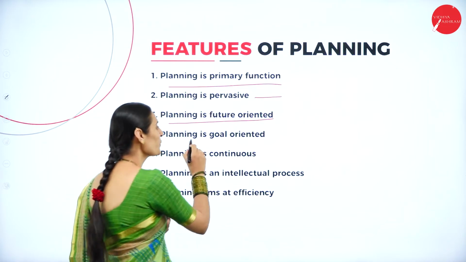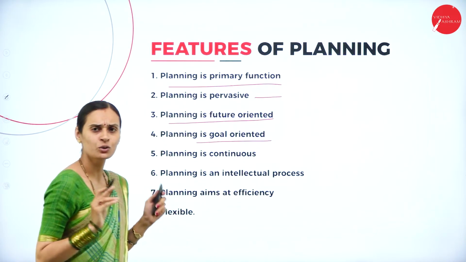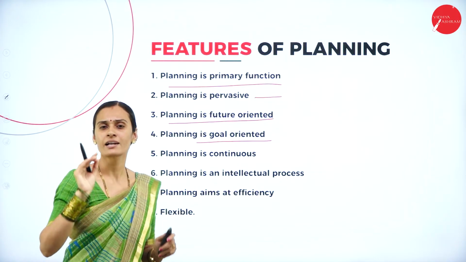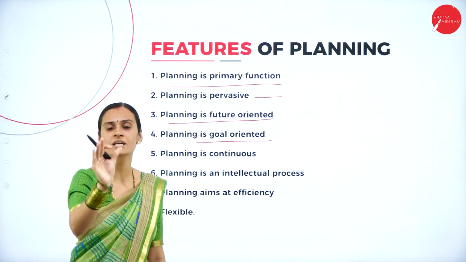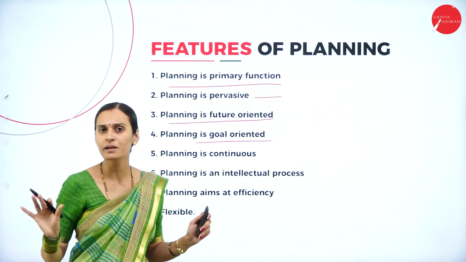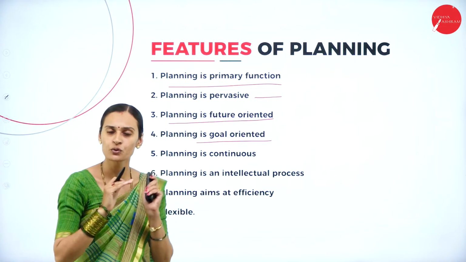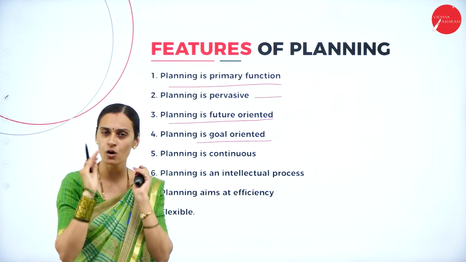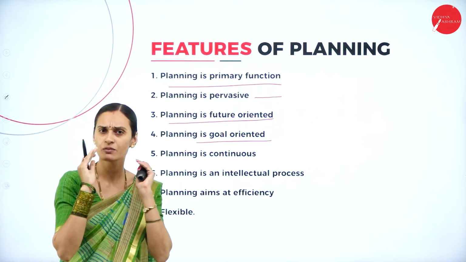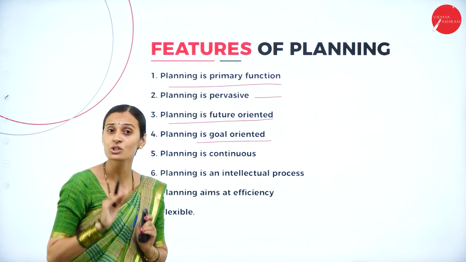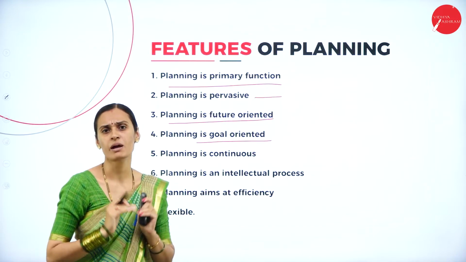And the next one, goal oriented. Of course, the goal is the prime destination, the final one, and the achievement of the goal requires a plan. Without planning, it is not possible to reach the goals. Yes, we have to adopt all the techniques of plans and follow all the rules of plans. Then we can reach the goal in the easiest manner.